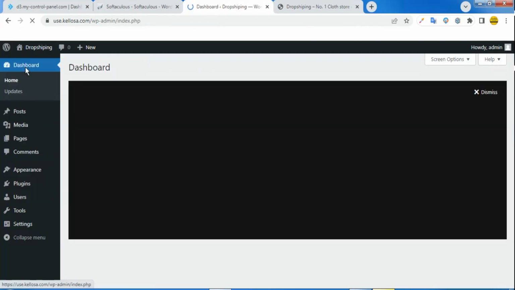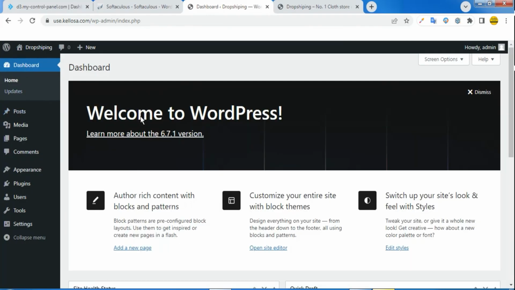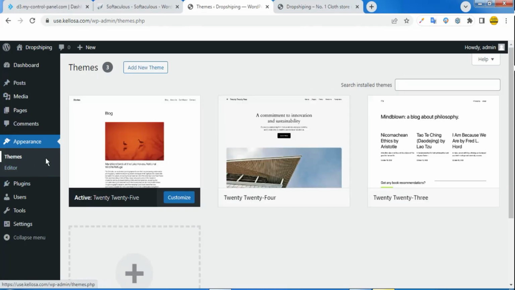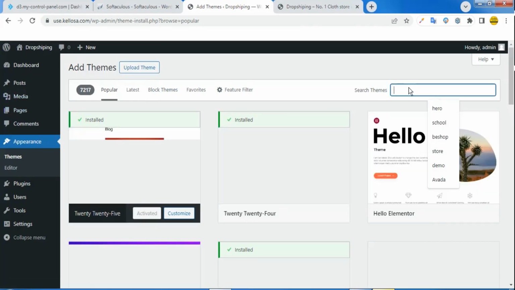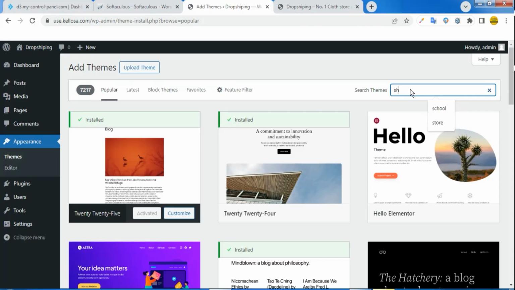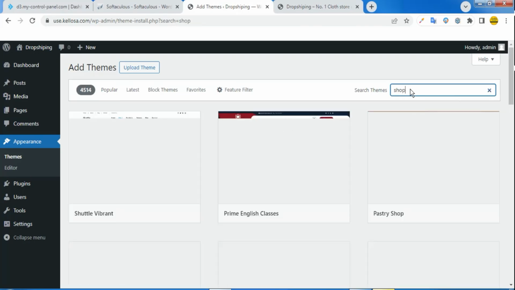And I'm going back to the dashboard, and the first thing you need when building your site is a theme that you will make use of. Now I'm going to come to Appearance, then Theme. When you click on Add New, you can always search for the theme of what you want to build. Let's say for example I search for shop.